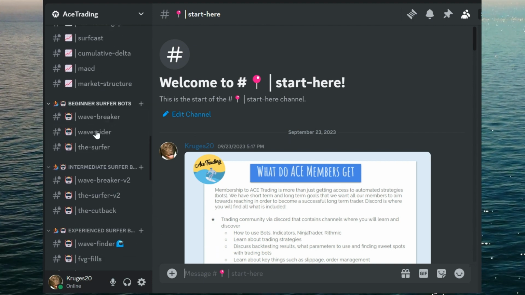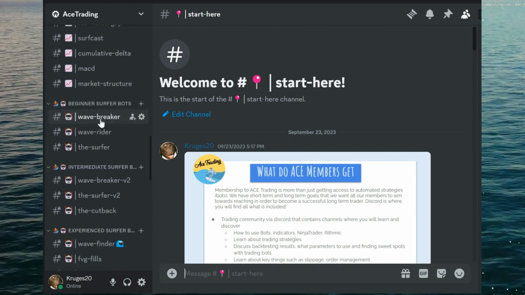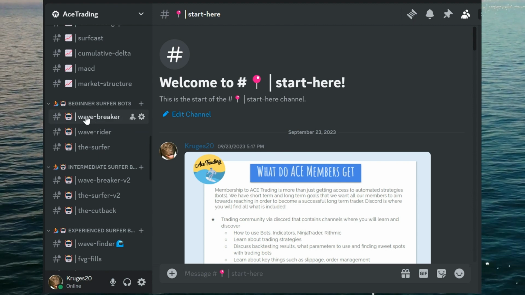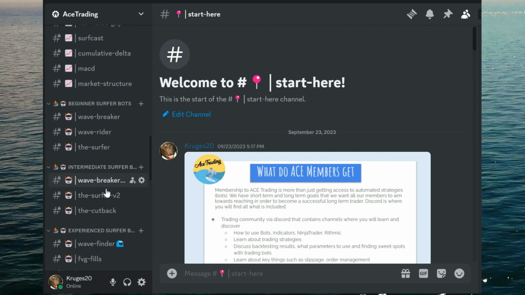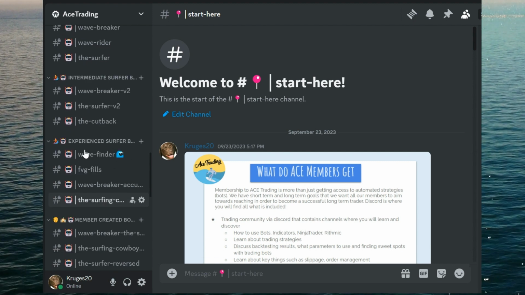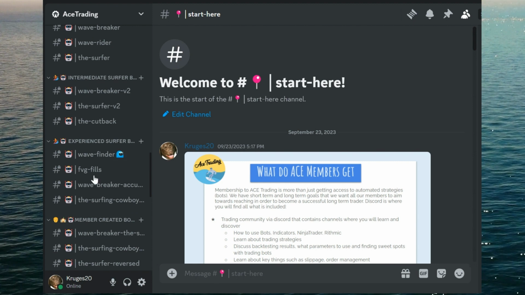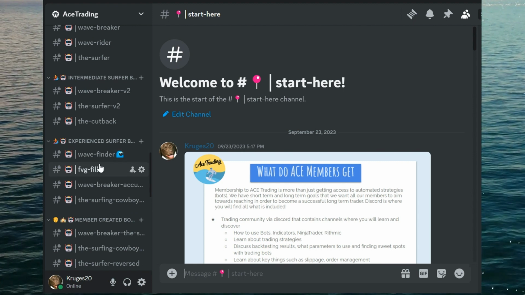We have our beginner bots. This is the area that new members will come across and they will learn how to use Wavebreaker, Waverider, Surfer. Then they will step up and move to intermediate bots, then move to the more experienced bots such as Wayfinder, Fair Value Gaps, Fills.